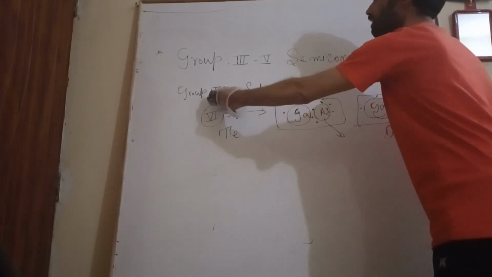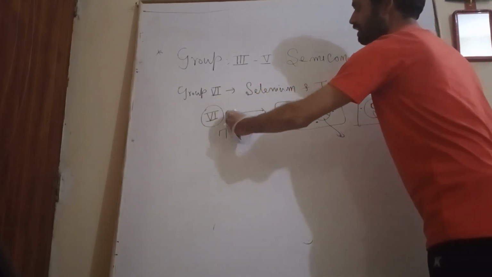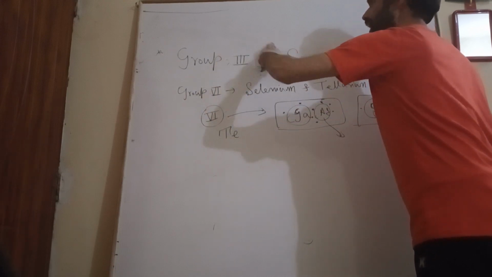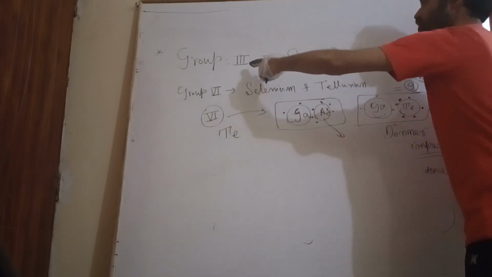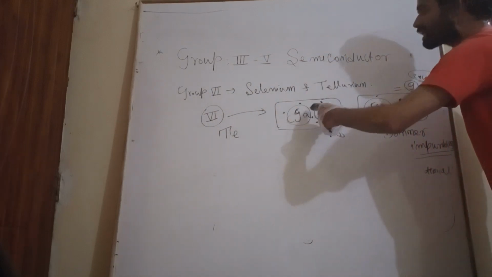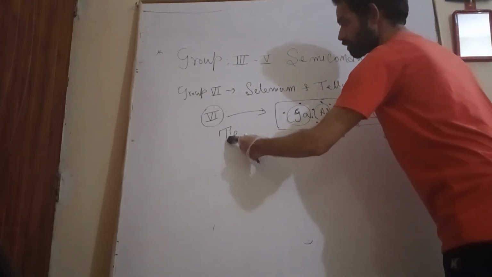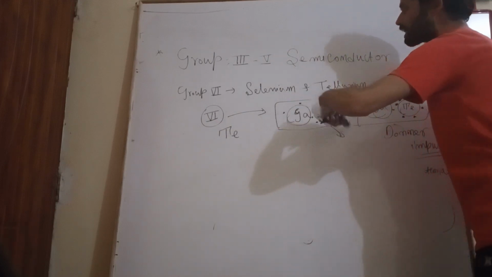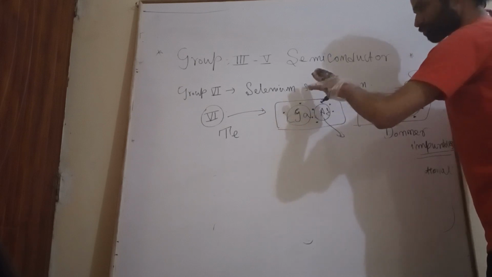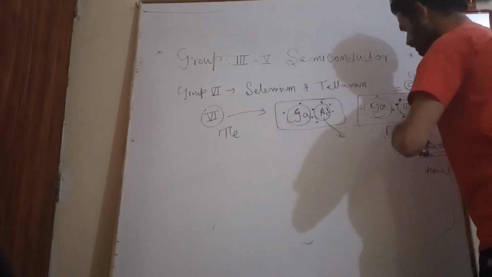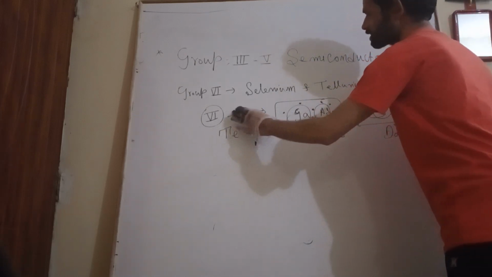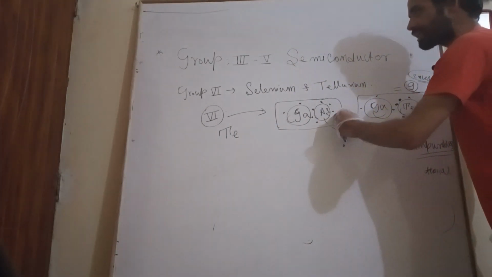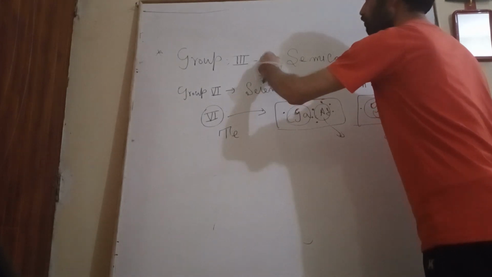Similarly, if we enter a group sixth element such as tellurium into this lattice of group third and fifth elements, meaning the gallium arsenide lattice, as a substitutional impurity, then this tellurium will replace arsenic, which belongs to group fifth.